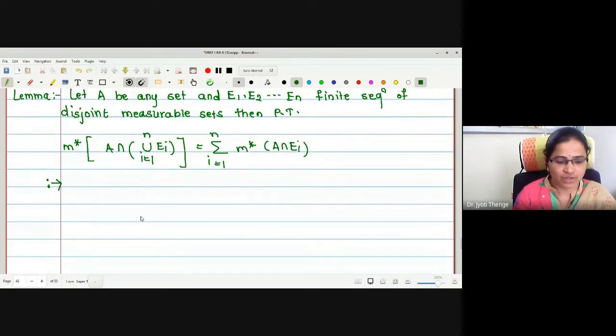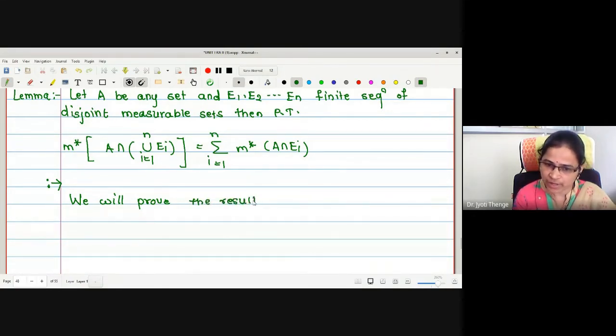We will prove the result by mathematical induction. What will happen if I take the value of n equal to 1?